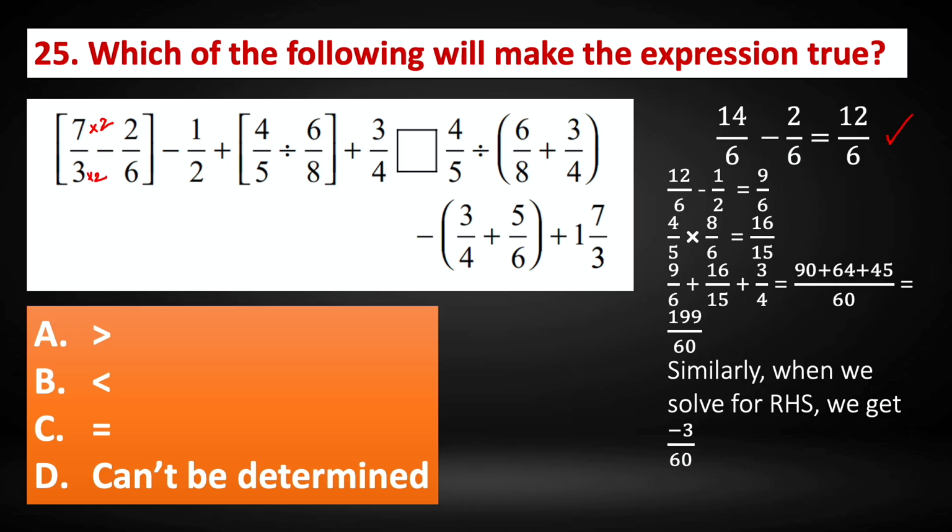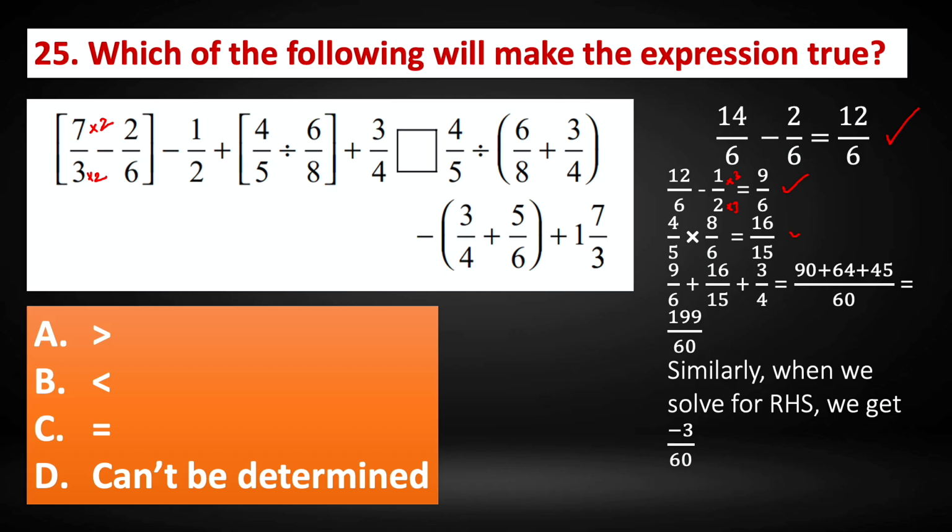So then we have minus 1 by 2 plus 4 by 5 divided by 6 by 8. So let's do 12 by 6 minus 1 by 2. Take the LCM, multiply by 3, multiply by 3. 12 minus 3 is 9, so that is 9 by 6. Let's take 4 by 5 divided by 6 by 8. You need to take the reciprocal. Change division to multiplication. It becomes 8 by 6. So we get 16 by 15.